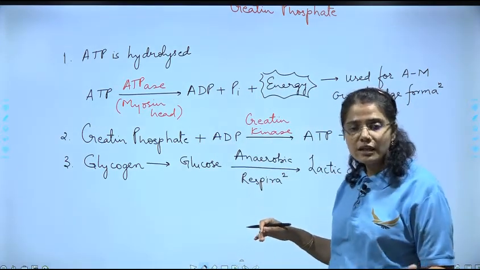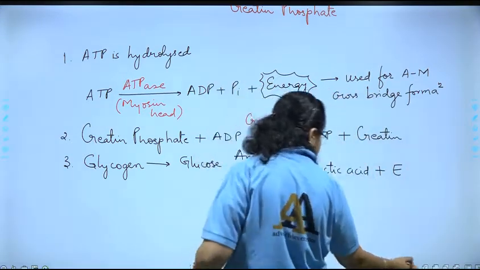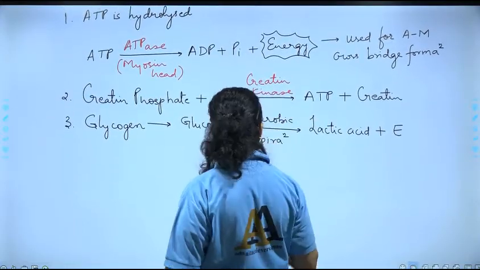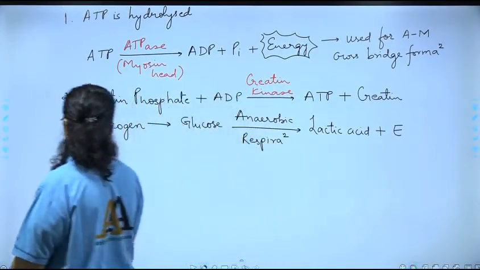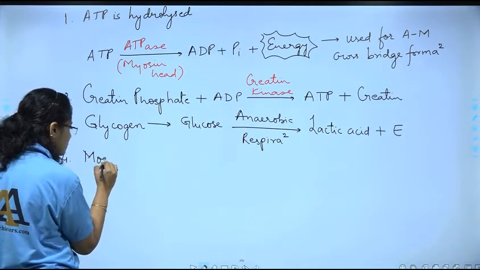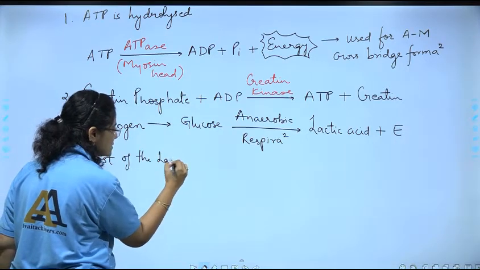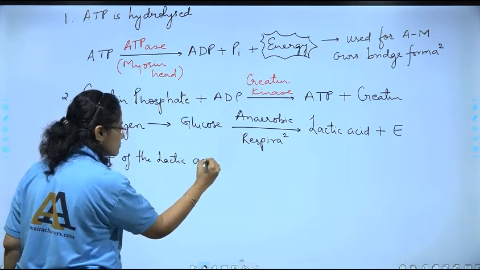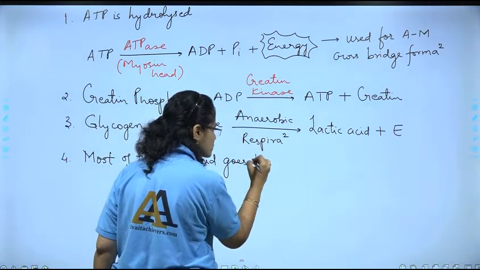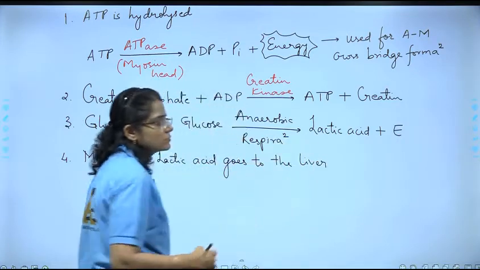We know that, right? So most of the lactic acid goes to the liver, ठीक है.